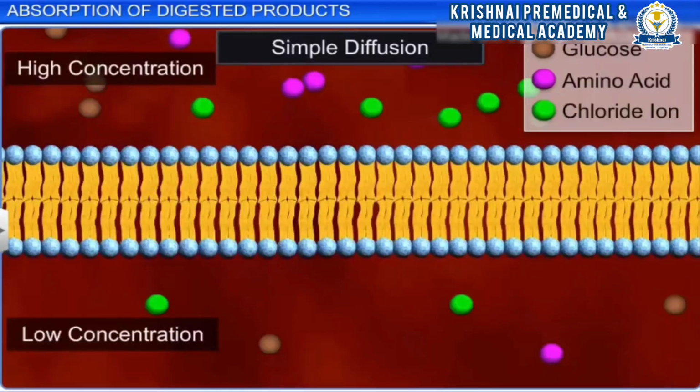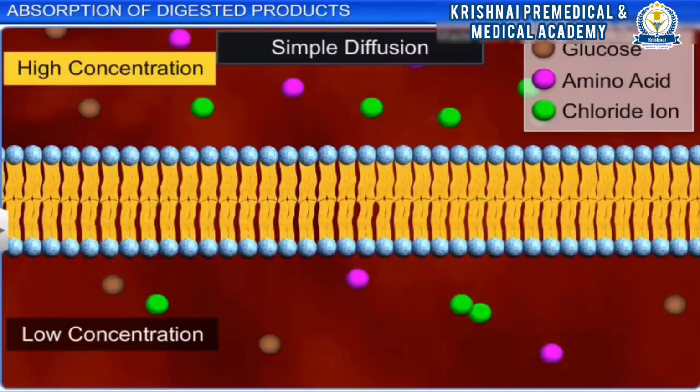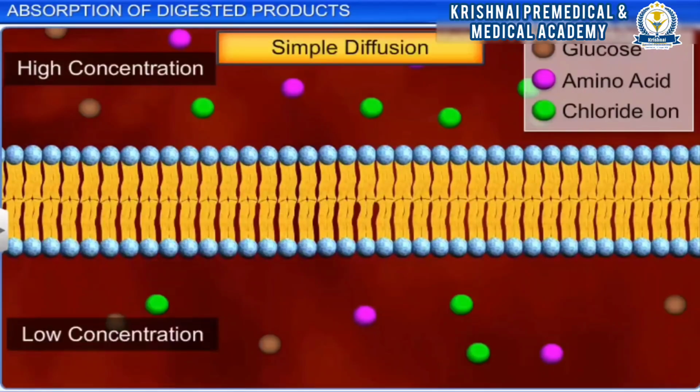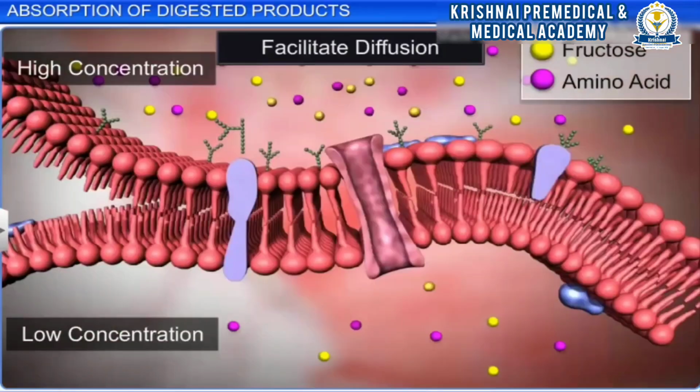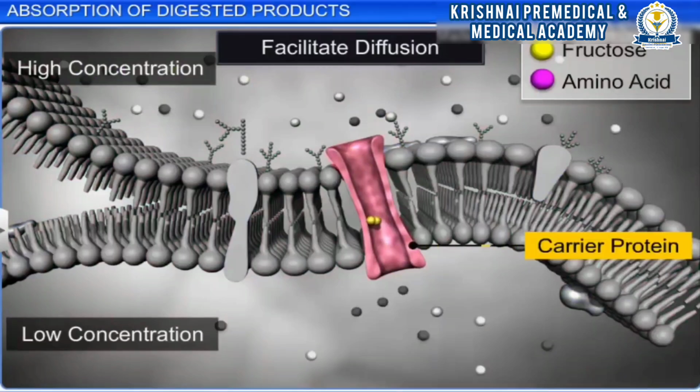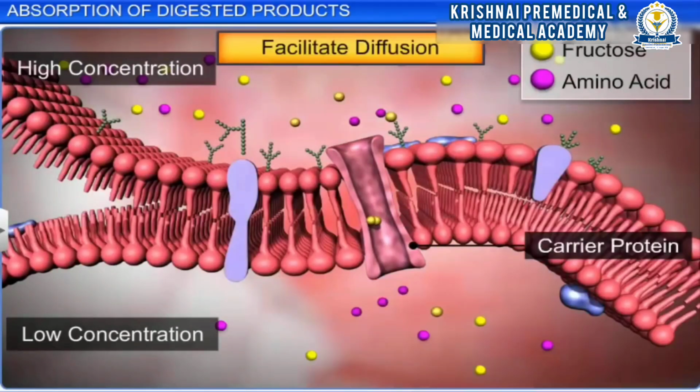Small amounts of glucose, amino acids, and electrolytes such as chloride ions are generally absorbed from a higher to a lower concentration medium by simple diffusion, whereas fructose and some amino acids are absorbed down a concentration gradient with the help of specific carrier proteins through facilitated diffusion.